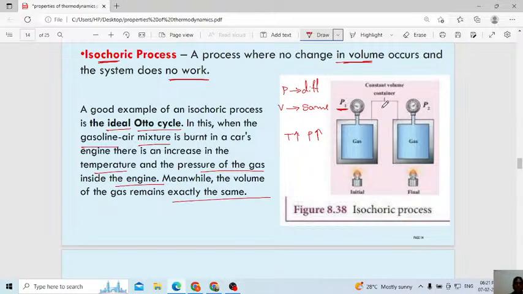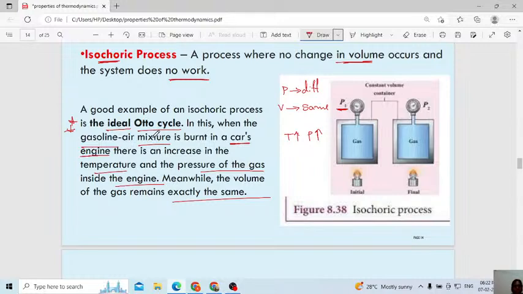This we call the Otto cycle, which you can observe in the car engine setup. Maybe they may ask in the exam. In this Otto cycle, which type of gas are we using? Gasoline air mixture. Nowadays even cars are using a cylinder, correct? Like the LPG cylinder? No, they use a cylinder, but with the gasoline air mixture, maybe.